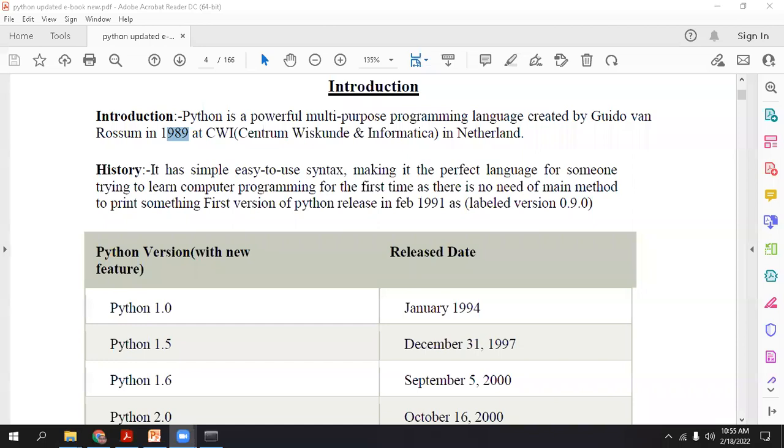Okay, so let's continue. I was there. Who is the developer of the Python concept?